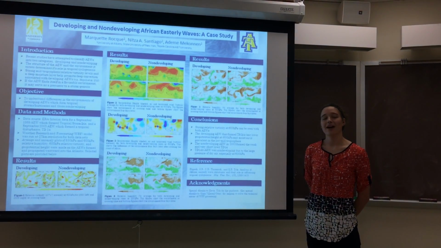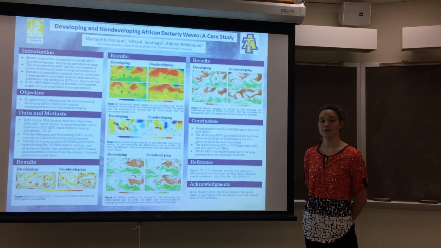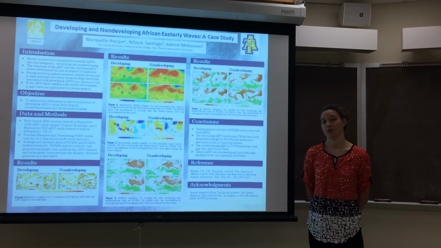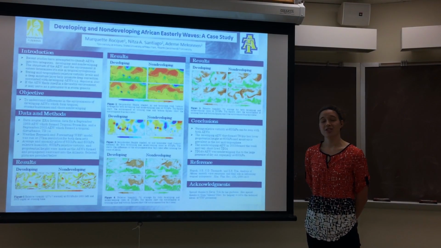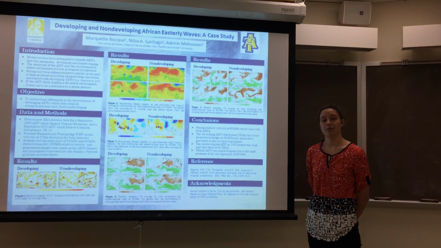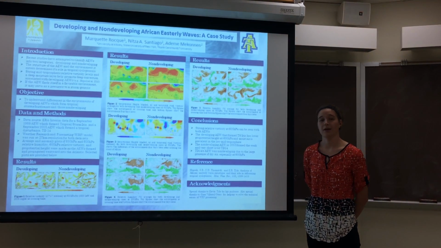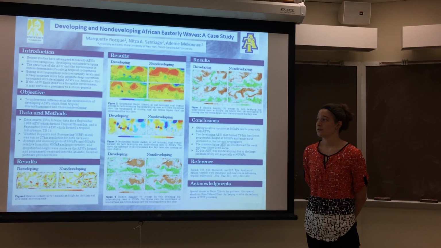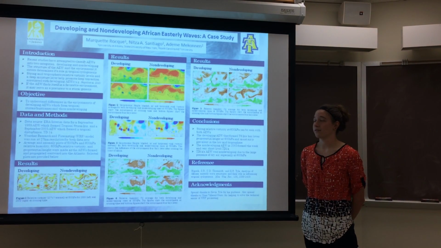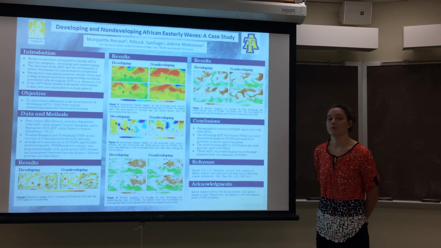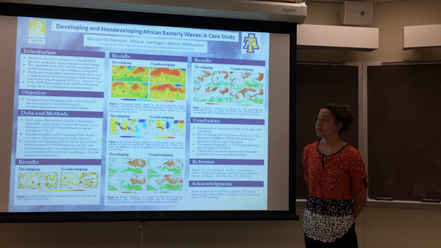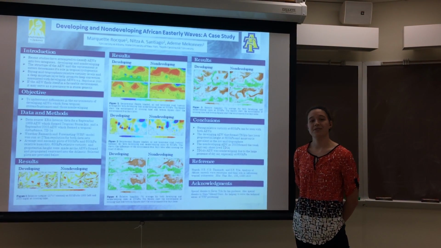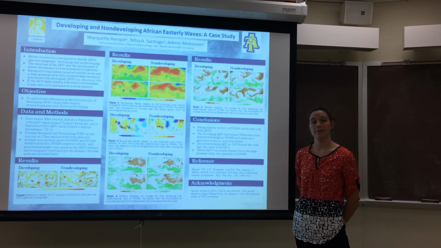Hello, my name is Marquette Rock, and I'll be presenting my poster on developing and non-developing African easterly waves, a case study. African easterly waves are tropical disturbances which form over Africa and propagate westward into the Atlantic Ocean. If these waves are strong enough and are in a favorable environment, then they have the potential to form tropical cyclones. Recent studies have attempted to classify AEWs as either developing or non-developing.